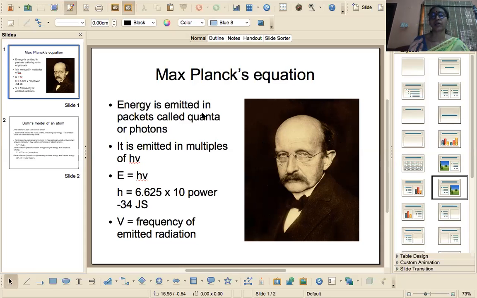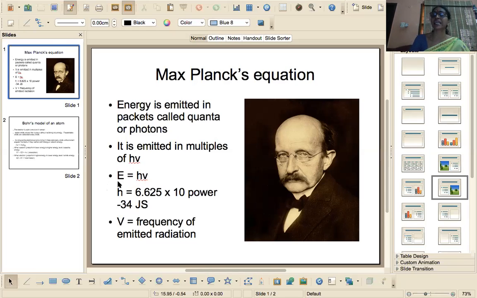Whenever an electron is jumping from a higher energy level to a lower energy level, or from lower to higher, the energy absorption or emission is always taking place in the form of small packets. He called these packets quanta or photons. He said that this quantum or photon is always equal to a multiple of h nu. He gave an equation, which we call Max Planck's equation: E is equal to h nu.